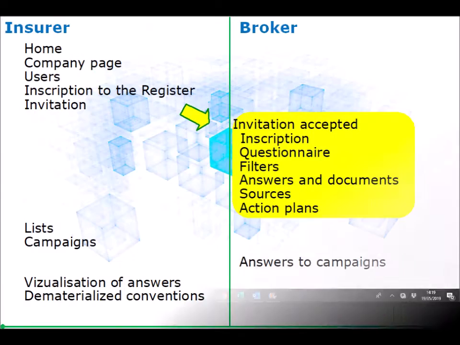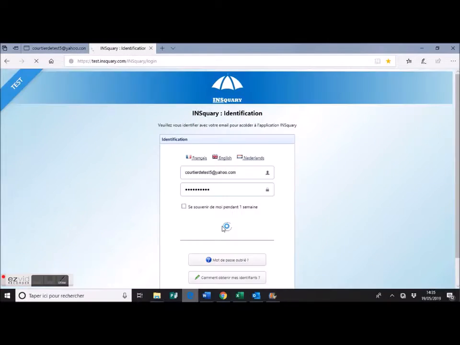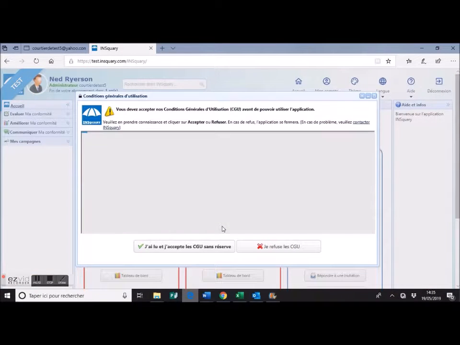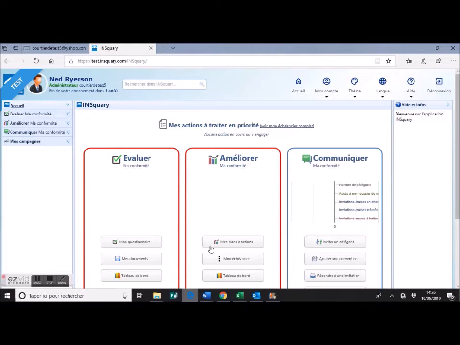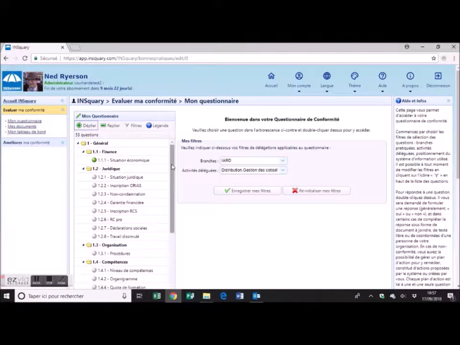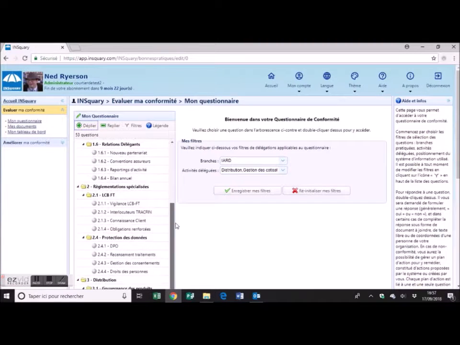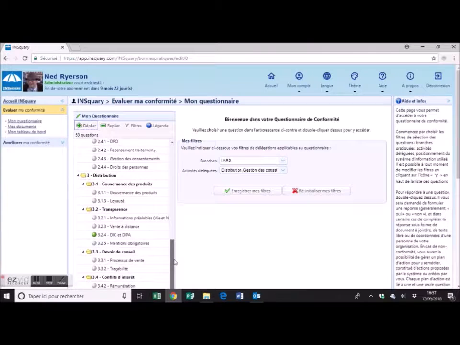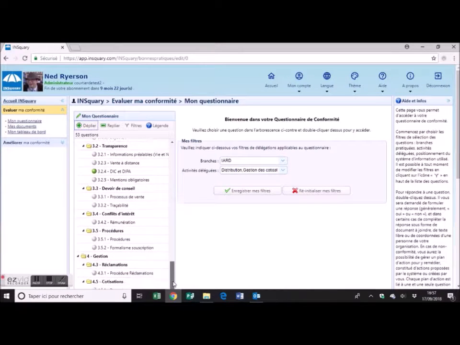He receives the invitation email, clicks on the link, creates a password, validates the conditions of use, and accesses his broker area. Here, he visualizes the compliance questionnaire, which constitutes the heart of the platform. First, the broker has the possibility to filter the questions according to the branches and activities practiced. The questions are divided into 7 major areas. A color code makes it easy to identify questions that have been answered and, if so, that have been answered correctly or not. It also shows the answers that are out of date, as each of them has a validity period, generally corresponding to the calendar year.